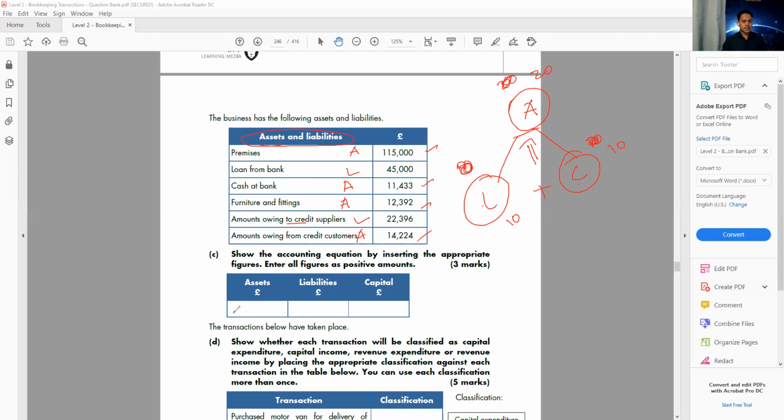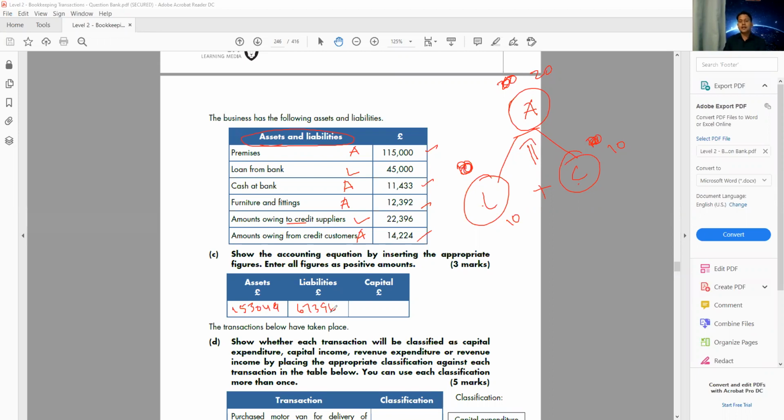So we said assets 1, 5, 3, 0, 4, 9. Okay, then add the liabilities. We have 2 liabilities, 45,000 and 22,396, so 67,396. All right. And how do we end up with my capital?